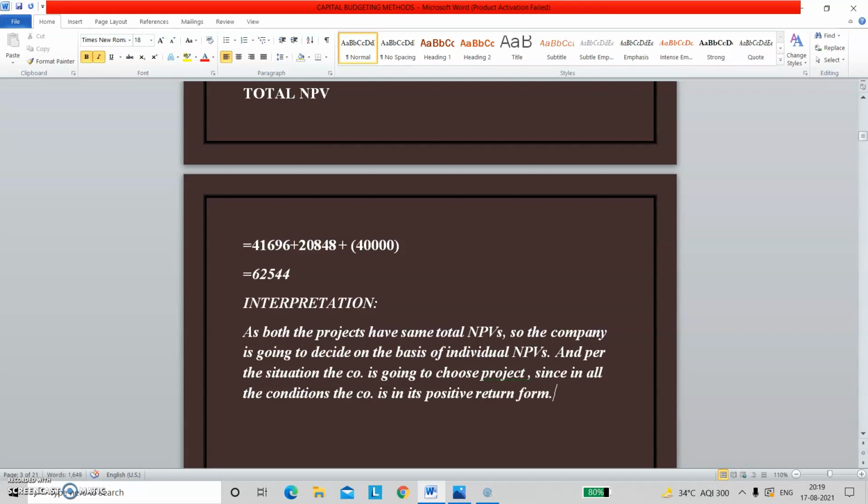By using this technique, one can understand very easily which project the company should opt for, right?